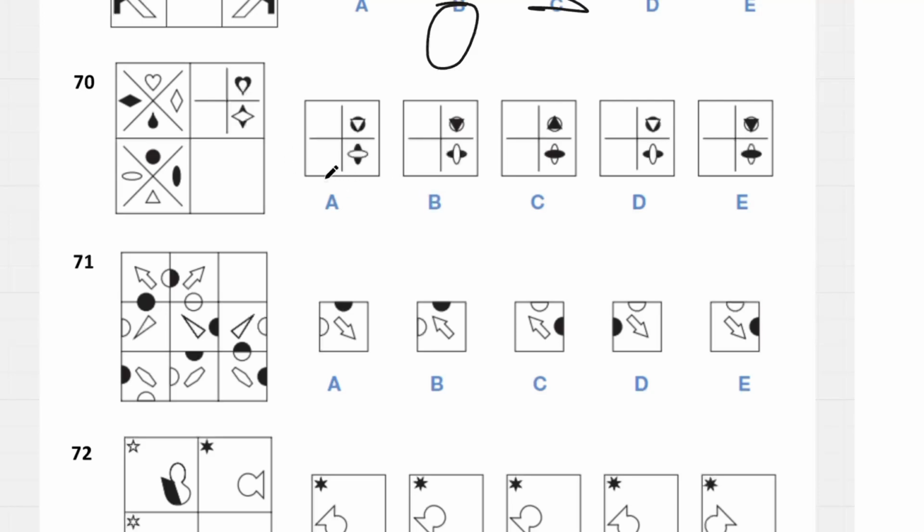It's going to be a black triangle pointing down, which means you can cross out A, C, and D. And then they're going to go only on the right hand side. We flip this one, and then we flip this one too. So that one becomes horizontal, that one becomes vertical. It looks like E.